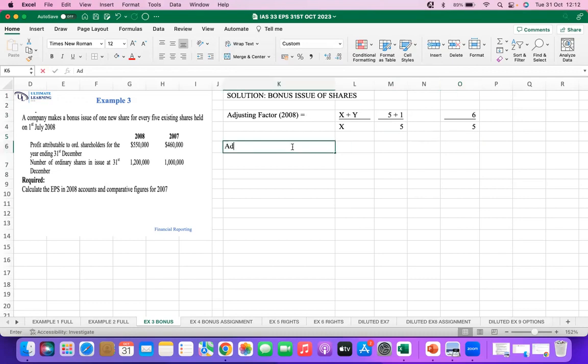Just like that, we must also get the adjusting factor of the previous year. The previous year is 2007.